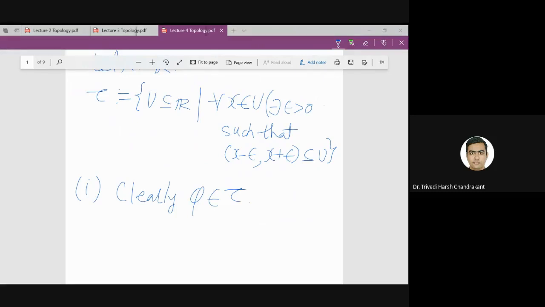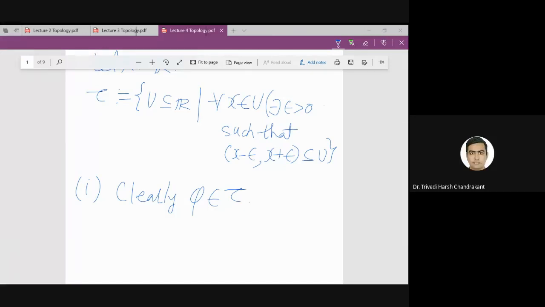Can someone say why this is true? Why does phi belong to tau? Because it has no element that would fail to satisfy this condition.